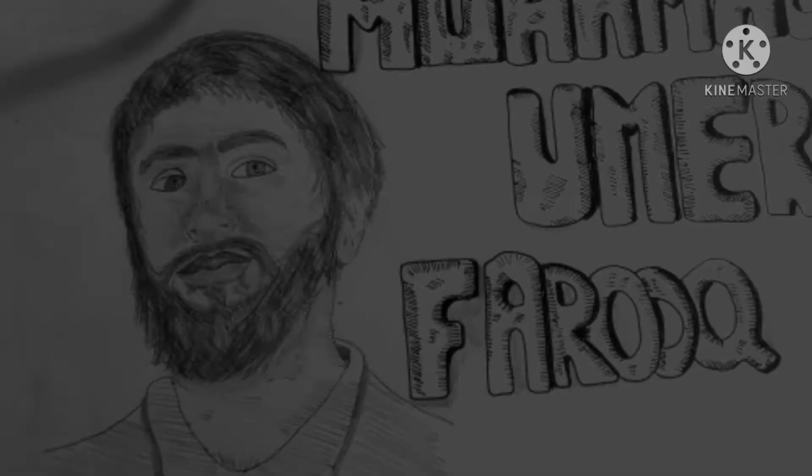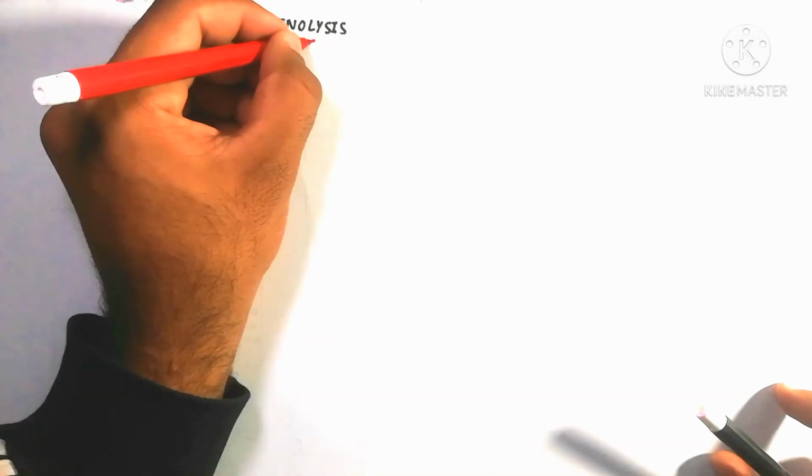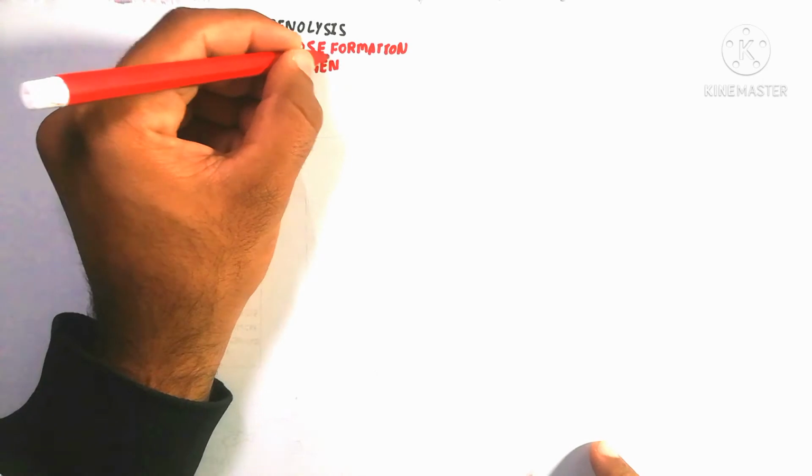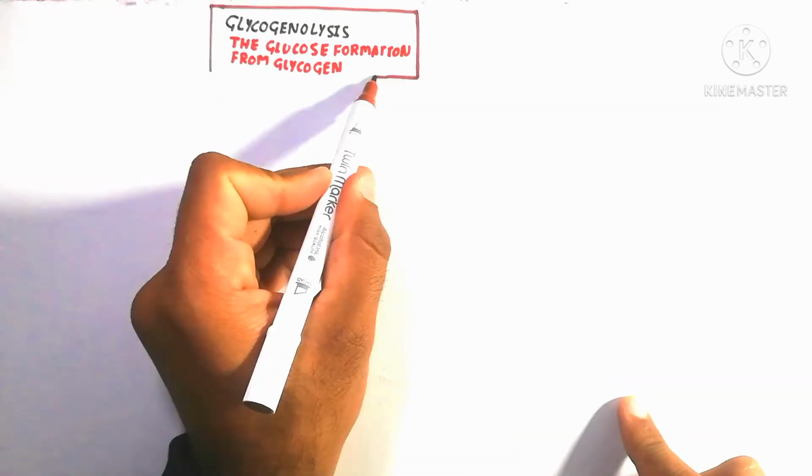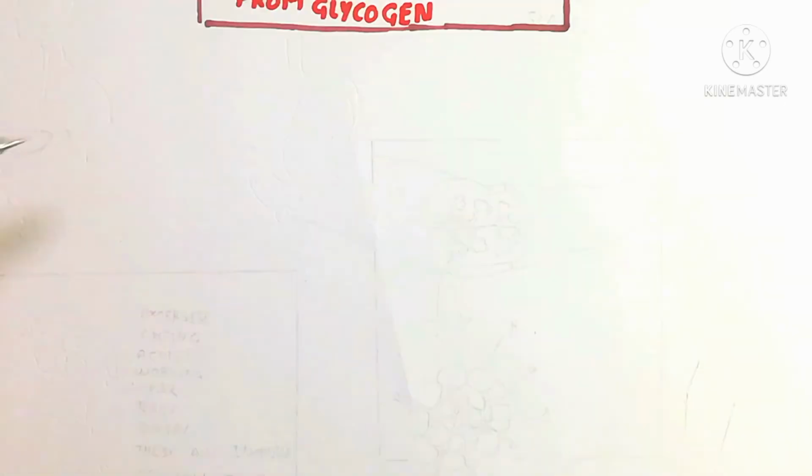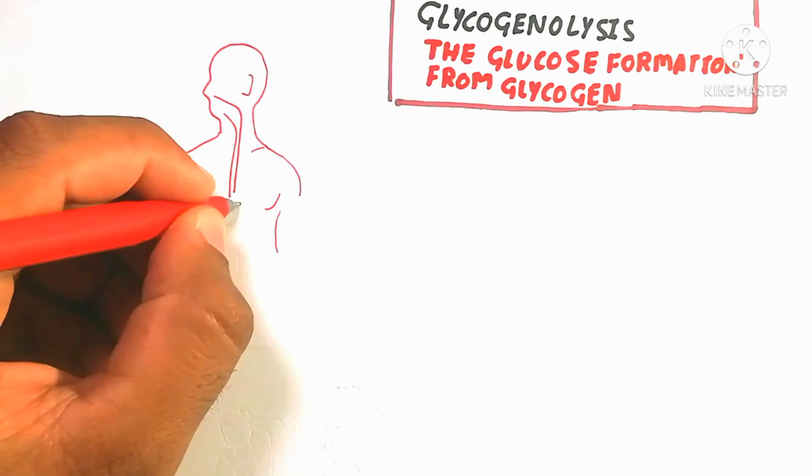Today we will discuss glycogenolysis. The meaning of glycogenolysis is the breakdown of glycogen into glucose. So, glucose formation from glycogen.